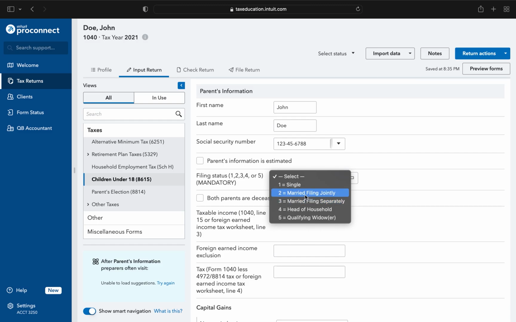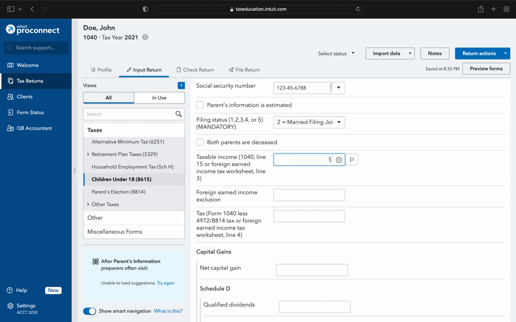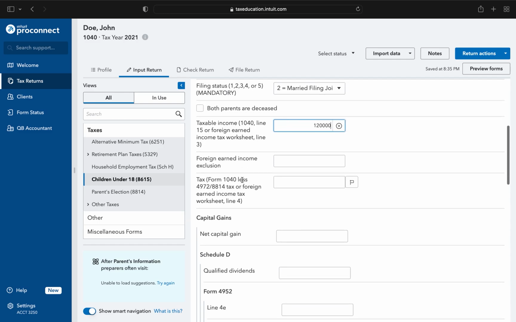His parents, we were told, are married, filing jointly. They're not deceased. We were told that their taxable income was $120,000. We're not worried about any kind of income inclusions, and the taxes that they would normally pay without any of this other stuff, we calculated to be $17,897. Again, we could estimate that if we needed to, or if John's parents are turning over his information to their accountant, he'll have it already from completing their form.